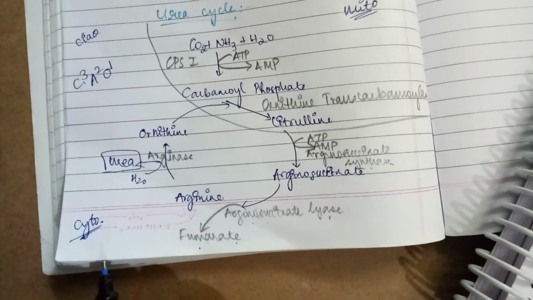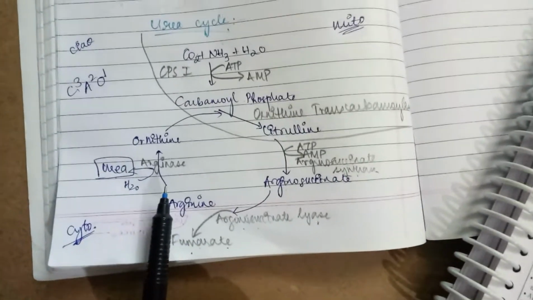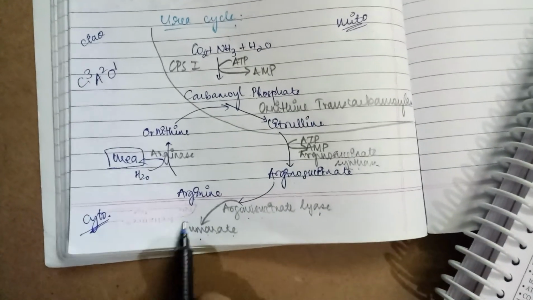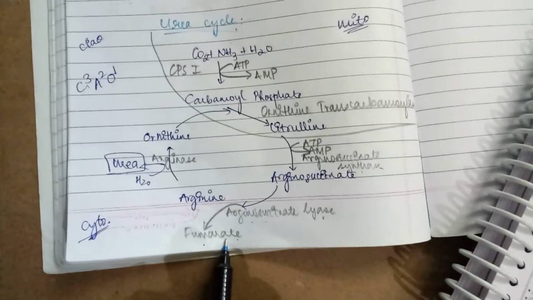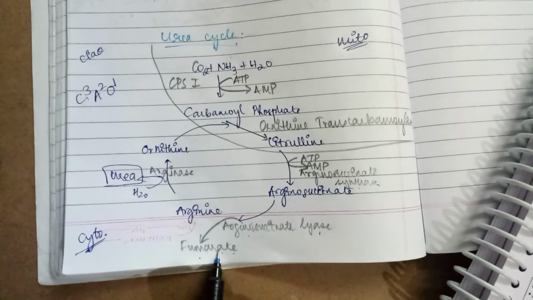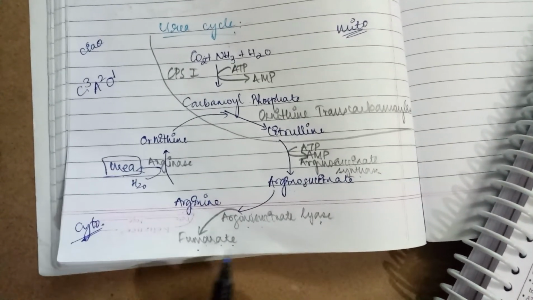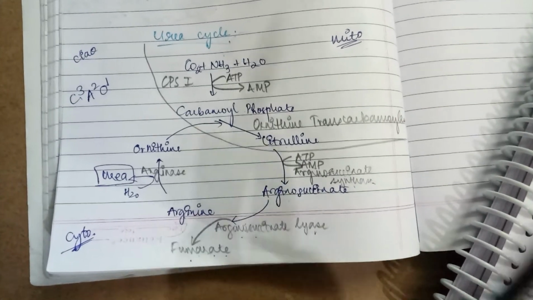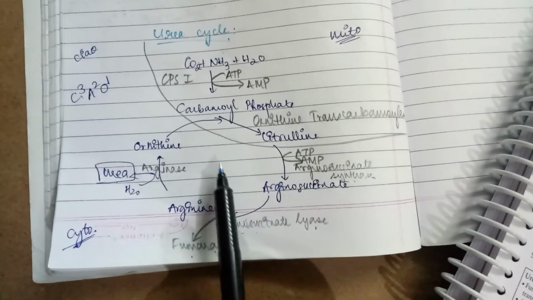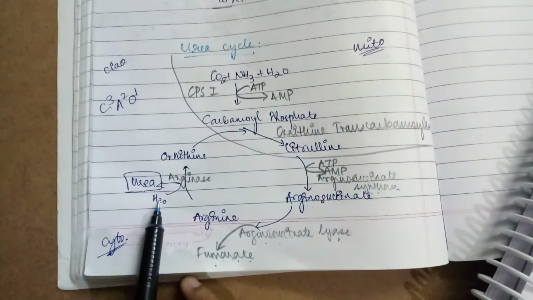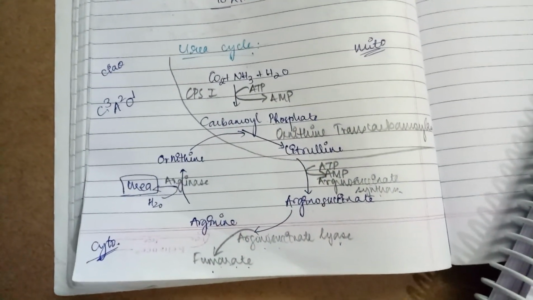There's one important concept, the relation of the urea cycle with the TCA cycle. The fumarate formed, as we all know, will take part in the TCA cycle. That is the first relation. Then the ATP generated in the TCA cycle will be used in the urea cycle. The TCA cycle generates 10 ATP, and of these 10 ATP, 1 ATP can be used in the urea cycle.